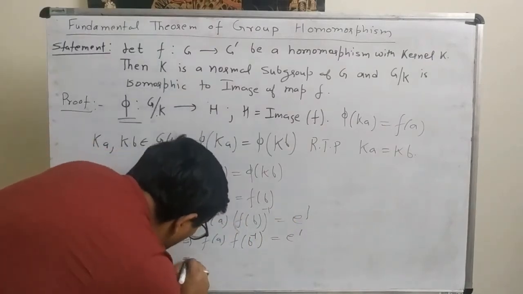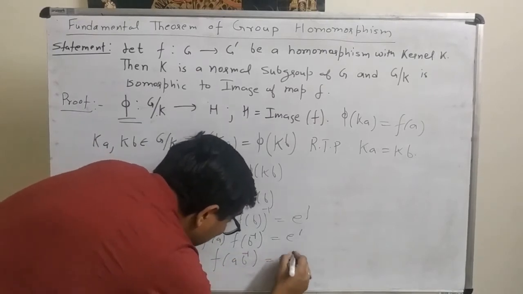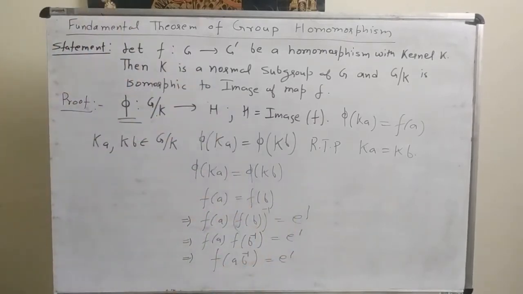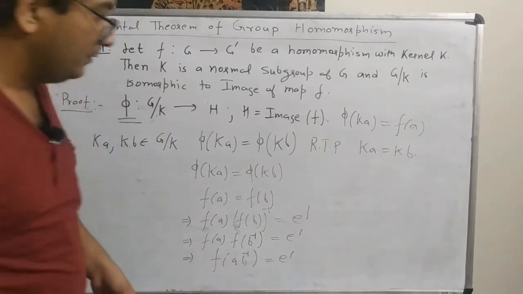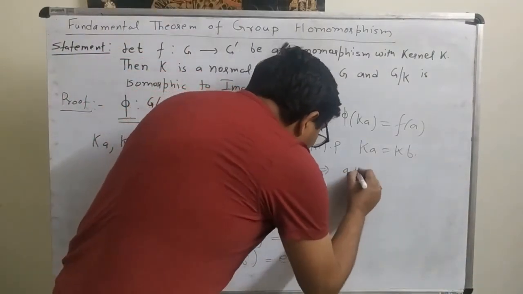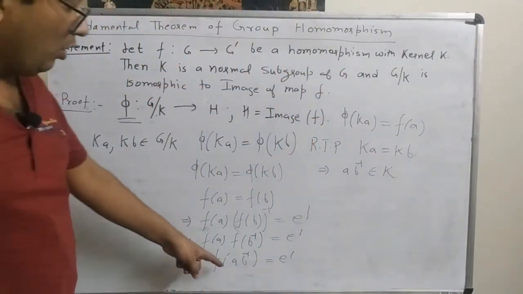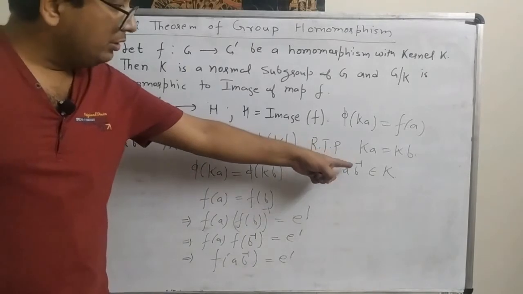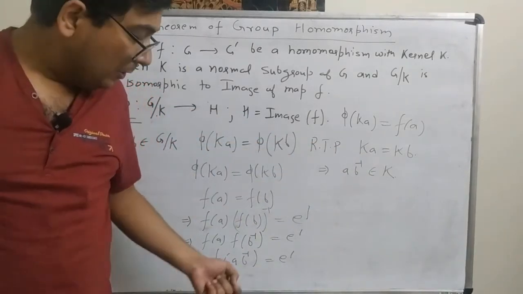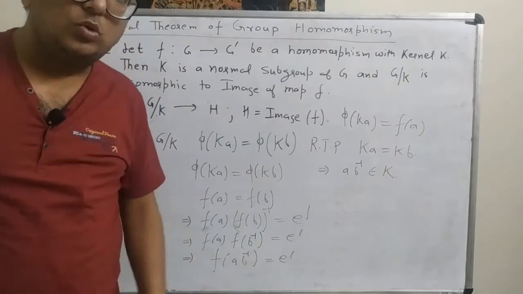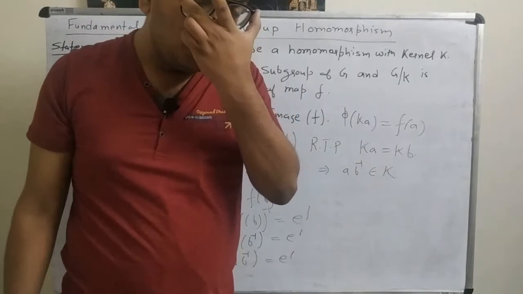So again using homomorphism, F of AB inverse is equal to E dash. Now using the definition of kernel, this implies AB inverse belongs to K, because K is a kernel. So K contains all the elements of G whose images are the identity element.